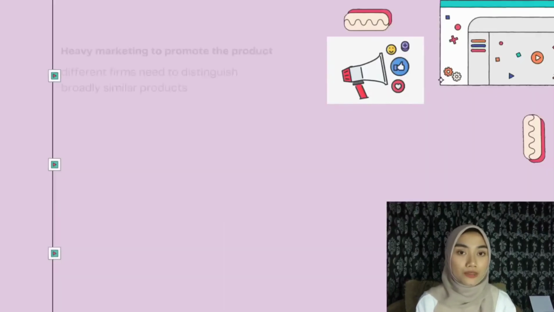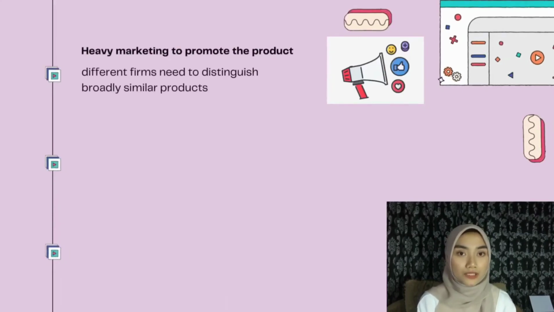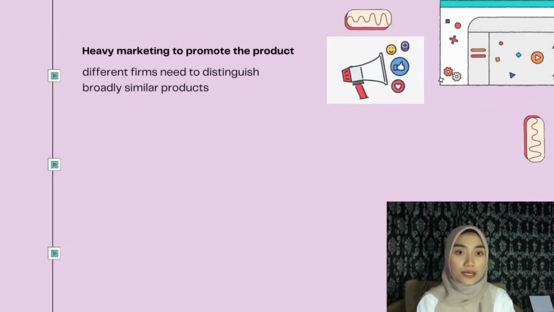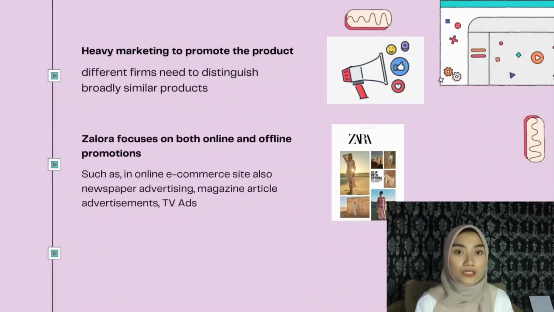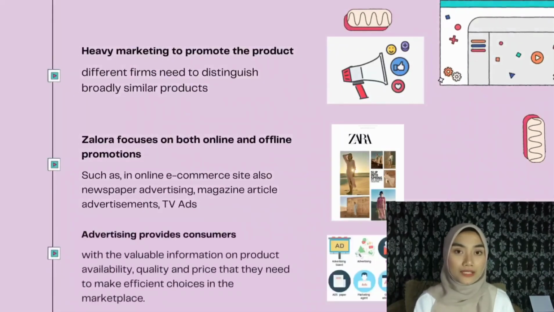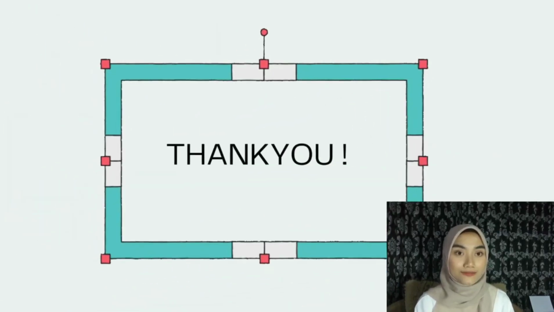Monopolistic competition tends to lead to heavy marketing because different firms need to distinguish broadly similar products. And we can see Zalora focuses on both online and offline promotion, such as on online e-commerce sites, also newspaper advertising, magazine article advertisement, and TV ads. Advertising provides consumers with valuable information on the product availability, quality, and price that they need to make efficient choices in the marketplace. That's all from us.